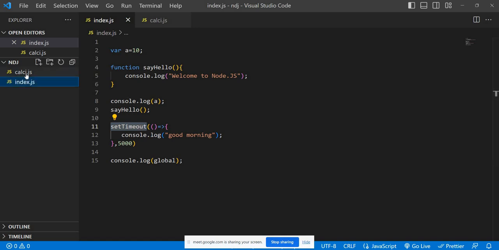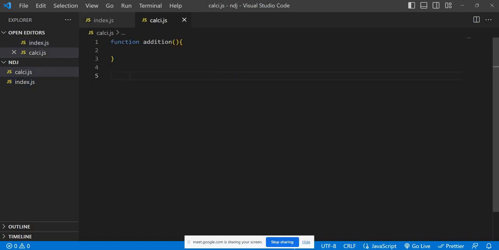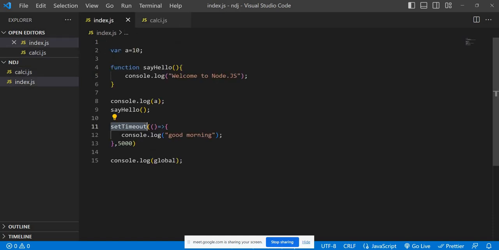Suppose if you see calc.js, here you don't need to export or import anything. We didn't import setTimeout, right? Suppose you have 10 modules, a.js, b.js, c.js, x.js, z.js, many JavaScript files. This setTimeout you can access from this global object, which is available globally for each